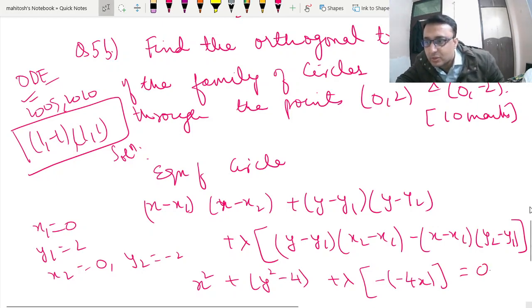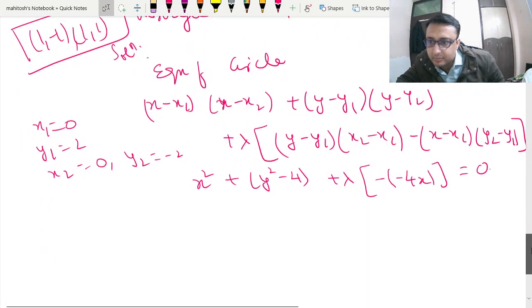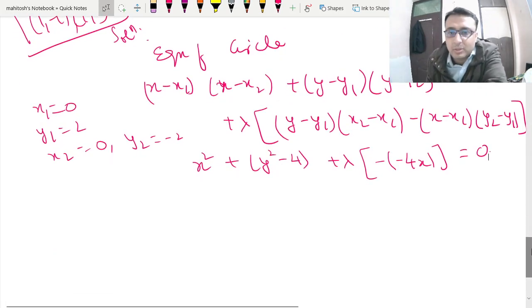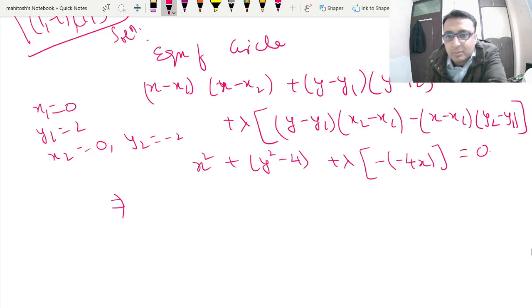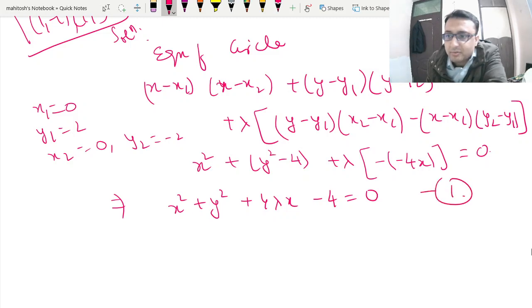Okay, so we have got the equation. That's not the problem. Now I will always emphasize to do a question in exact form. So this is your equation: x square plus y square plus 4 lambda x minus 4. This is the equation of the family of circles.